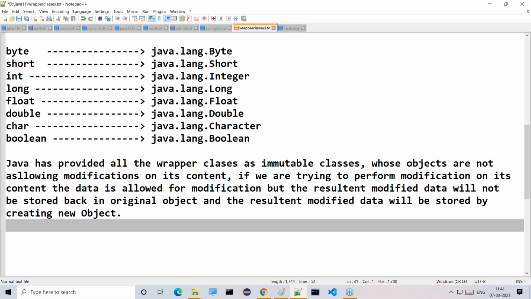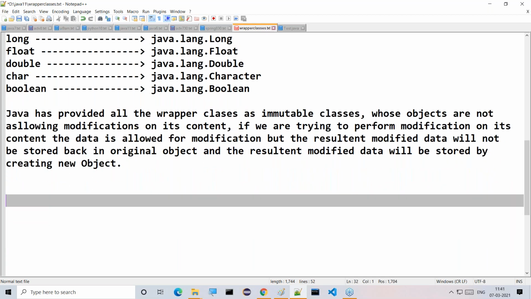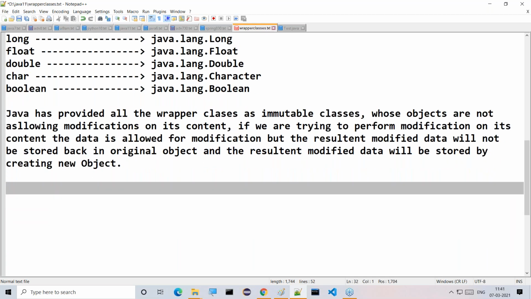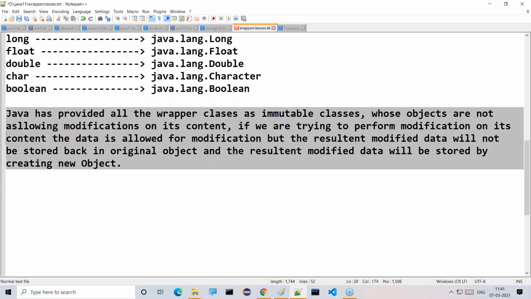That's it. This is exactly the meaning of immutable objects. All wrapper classes are immutable objects, exactly the same as String. You already know String is an immutable object. Understand clearly what I'm telling you. That's the point we can understand clearly.